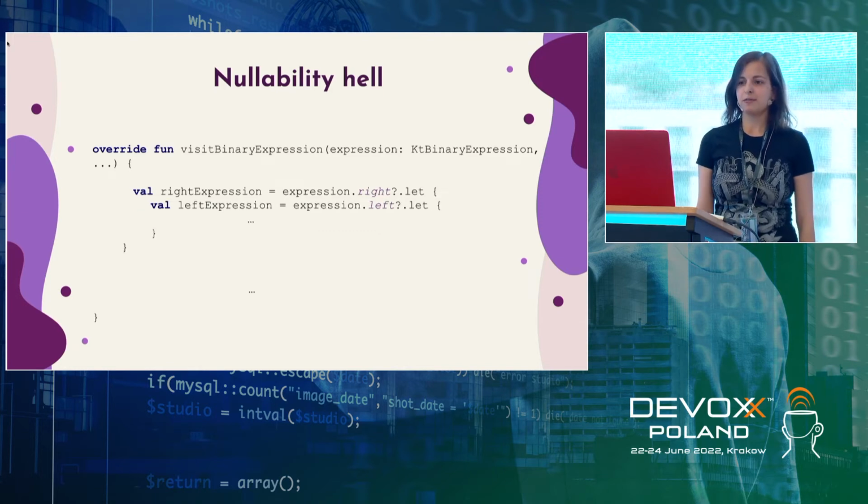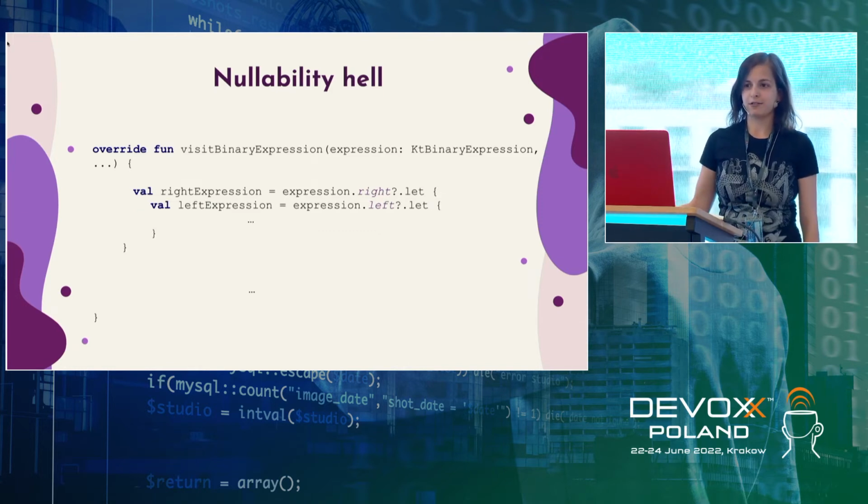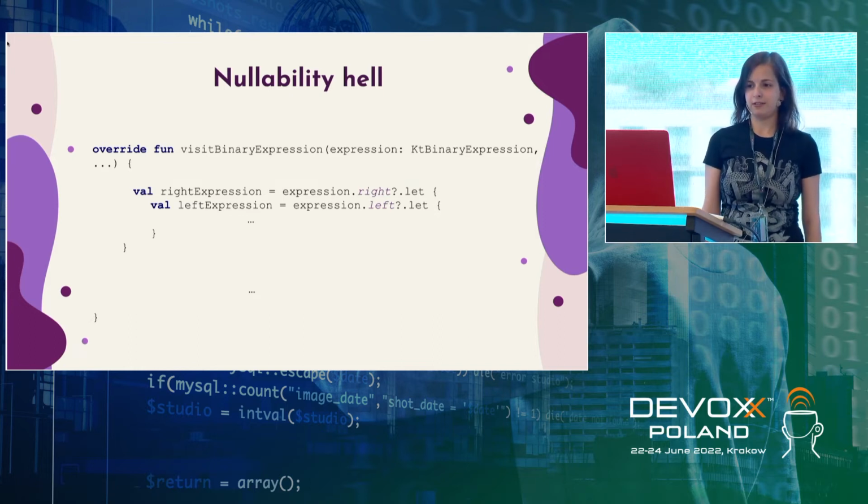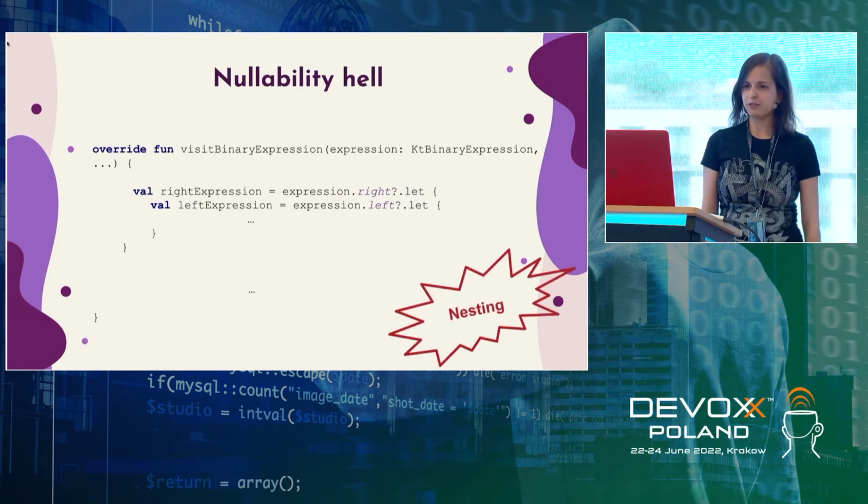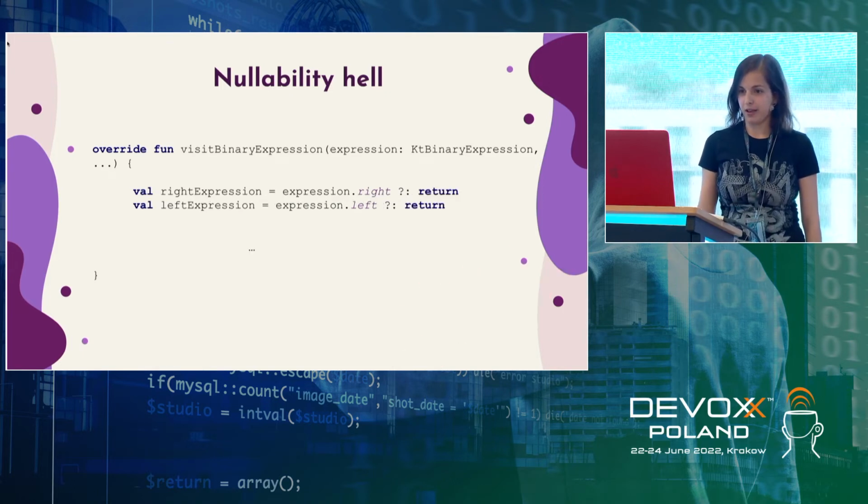So the first idea was to use somehow safe dot with functions like let, apply, with. It works, but it provides useless nested levels. And if you have just 2 of them, okay, you can live with this. But if you, for example, have 5, 10, or even more nested levels, which is useless, it doesn't really look nice, and it spoils the readability of your code. So nesting is a big problem here.